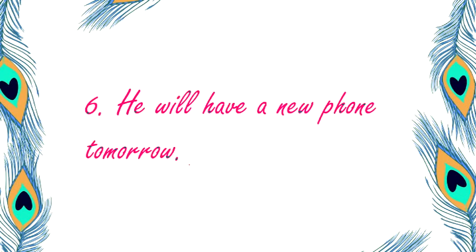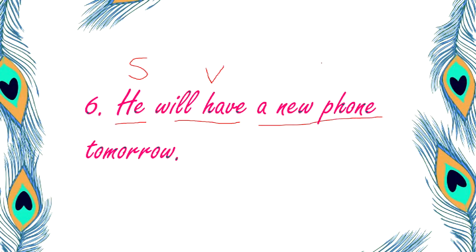Next. He will have a new phone tomorrow. So what is your subject? Whom are we talking about? He. This is a doer of the action. Verb is will have. This is my verb. And now if you ask, he will have what? Yes, we get the answer.